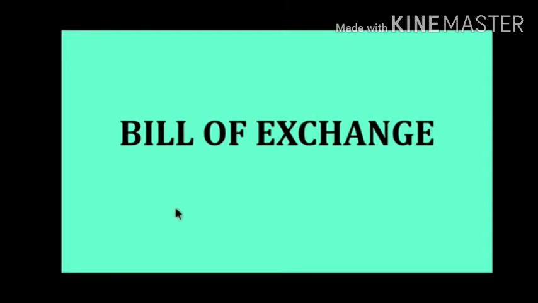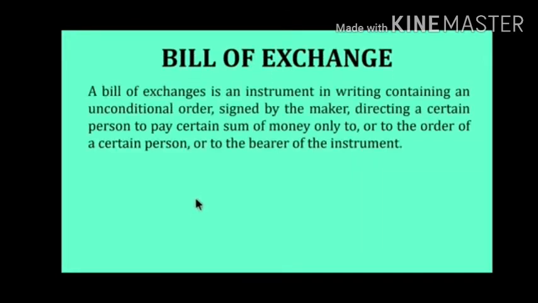The exact definition is: Bill of Exchange is an instrument in writing containing an unconditional order signed by the maker directing a certain person to pay a certain sum of money only to, or to the order of, a certain person or the bearer of the instrument.